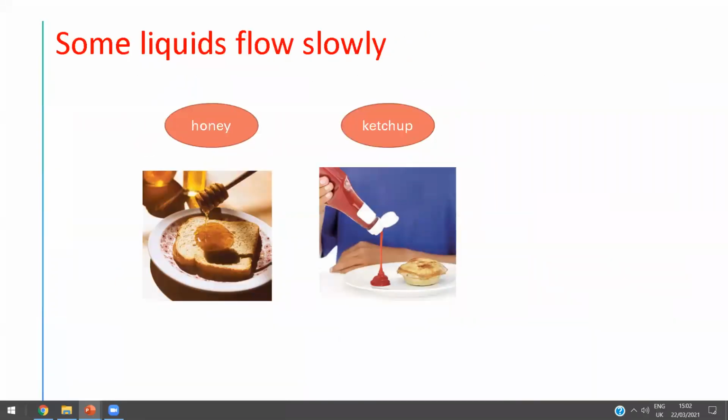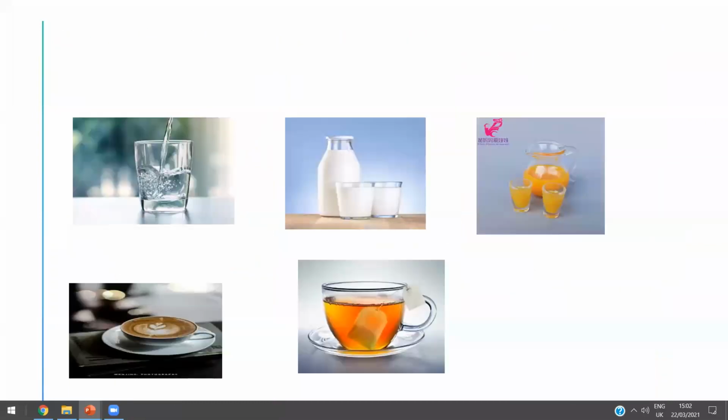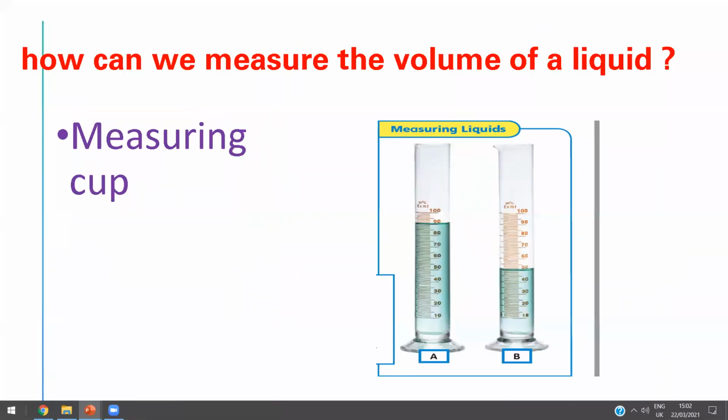Okay, honey. So tell me, Aris, how can we measure the volume of the liquid? By a measuring cup. Look at this measuring cup, number A or number B, okay? How many milliliters here?